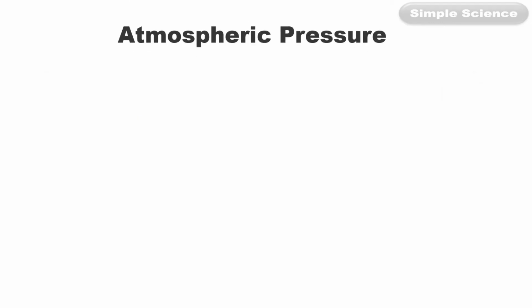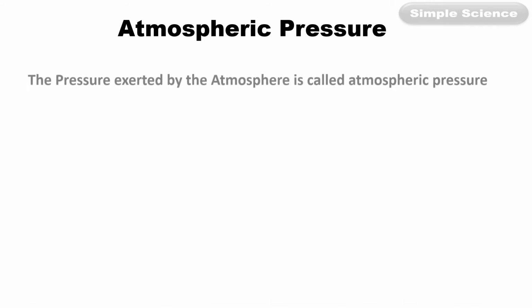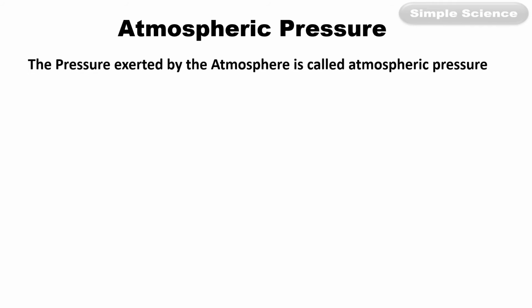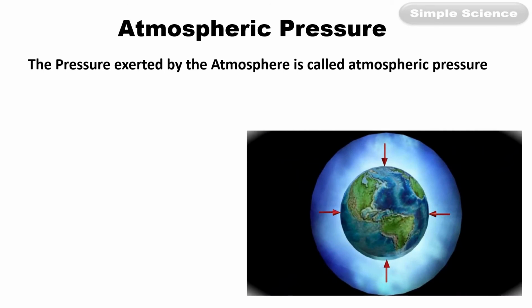Atmospheric pressure. The atmosphere exerts pressure, and the pressure exerted by the atmosphere is called atmospheric pressure. The air molecules are pulled towards the earth due to earth's gravitational pull. So the air molecules close to the surface of earth will be more, and as you go above earth's surface, as the height increases, the air molecules will be less. So the pressure will be less.